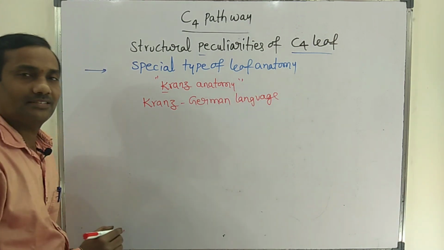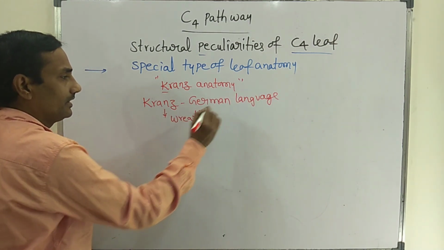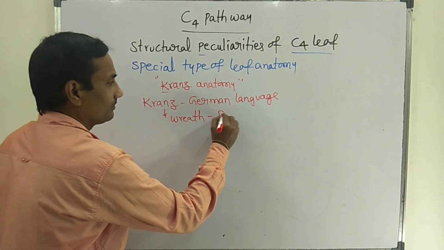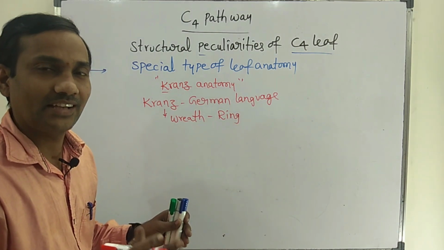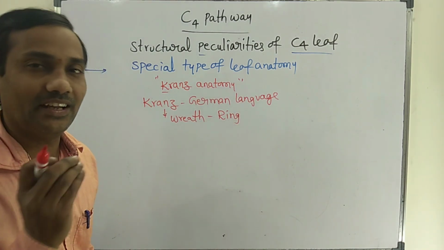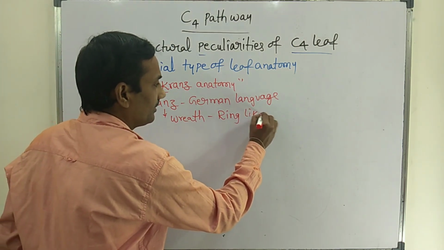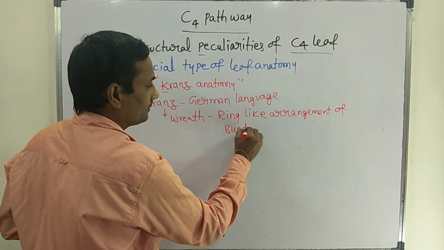In the German language, Kranz means wreath, that is, a ring-like arrangement of bundle sheath cells. The bundle sheath cells are larger in size and are arranged like a ring around the vascular tissues.